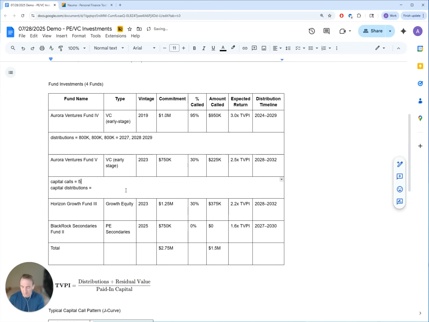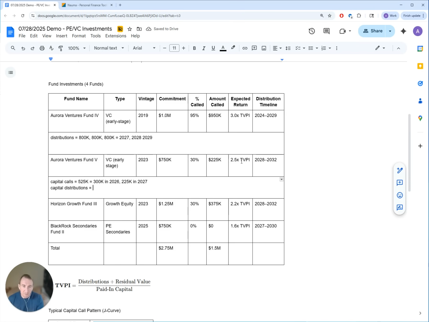So it's going to be 529 total, and we distribute them, let's say $300,000 in 2026 and $225,000 in 2027. So this is for capital calls.